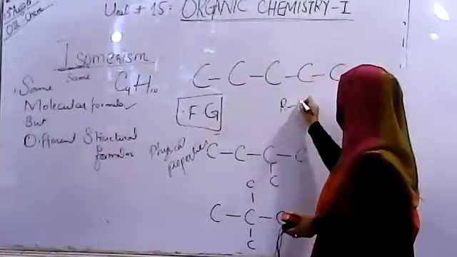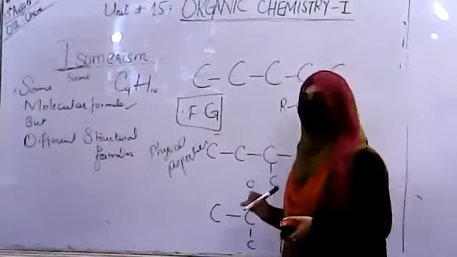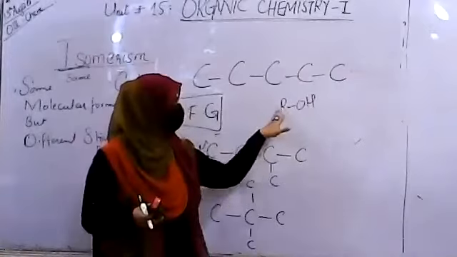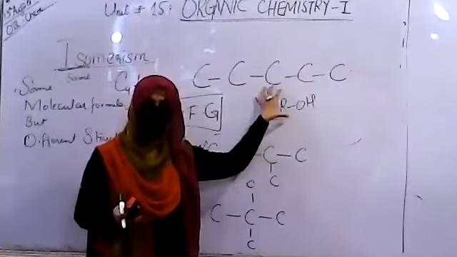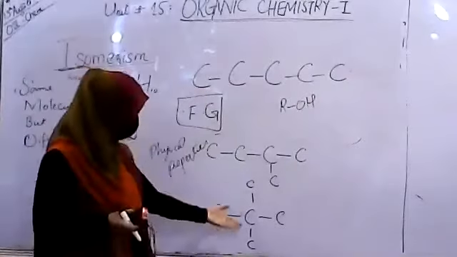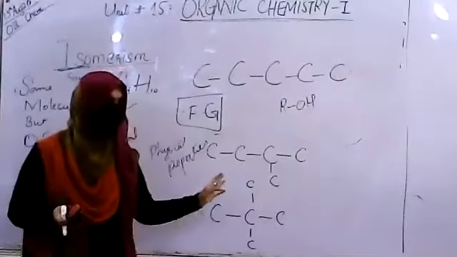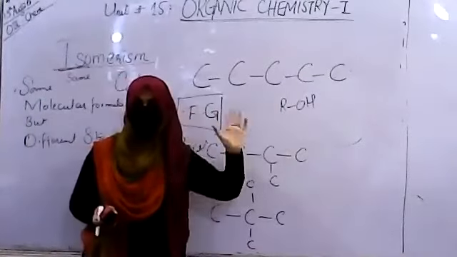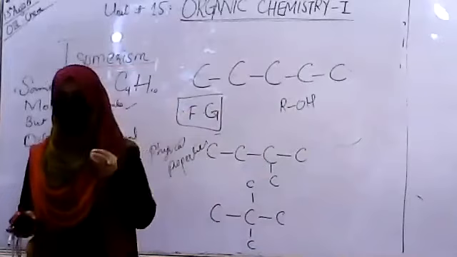If you have a compound of alcohol, what is the basic reason for the chemical reaction? This ROH. If ROH is there, either in the terminal position or somewhere in between the chain like this one, in both cases the basic reaction is going to happen through this OH group. OH has not been changed. The functional group is still in its position.